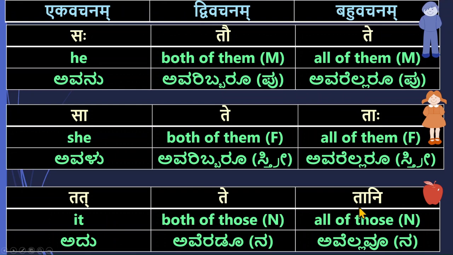You must remember one thing, you must notice one thing. In masculine, Pullinga, Bahuvachanam is Te. In Strilinga and Napumsakalinga, Dvivachanam is Te. So, the way you interpret Te depends on the gender. If it is Te in masculine, it is plural. If it is Te in feminine, it is dual, Dvivachanam, and if it is Te in Napumsakalingam, it is dual. However, the others are all different. Saha, Tau, Te, Sa, Te, Taha, Tat, Te, Tani.